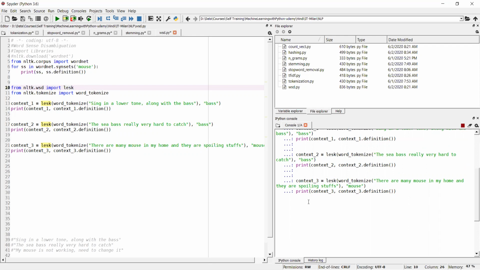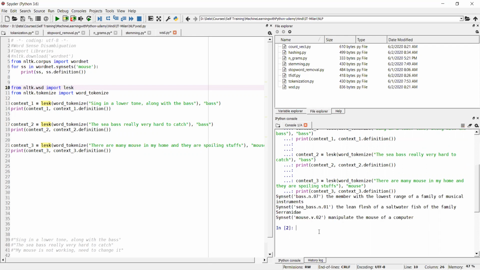The algorithm works on related words. Sing and bass are both related, so on that basis it finds the context. But if you put unrelated words, it won't be able to find it. That is my assumption.